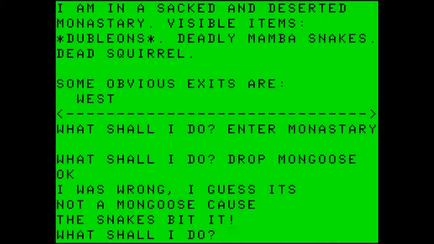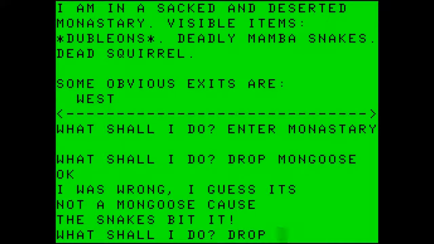And in true Scott Adams humor fashion, it's not a mongoose. The snakes bit it. It's a dead squirrel. So instead, let's use what we know from our previous games. All the way back to Advent, Colossal Cave Adventure, there was a puzzle with a snake, and you needed a bird in order to deal with the snake.